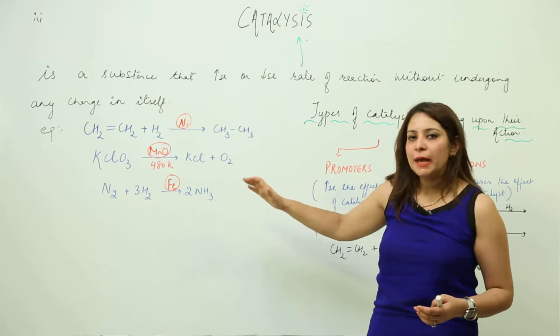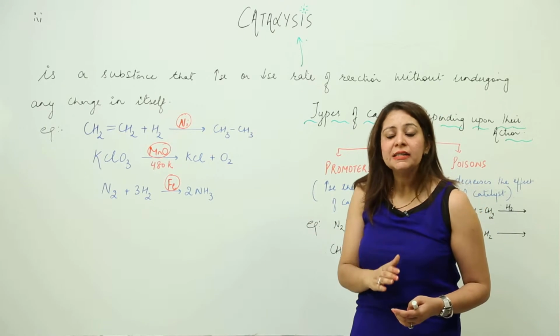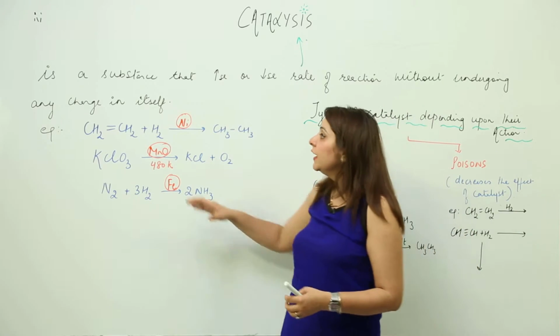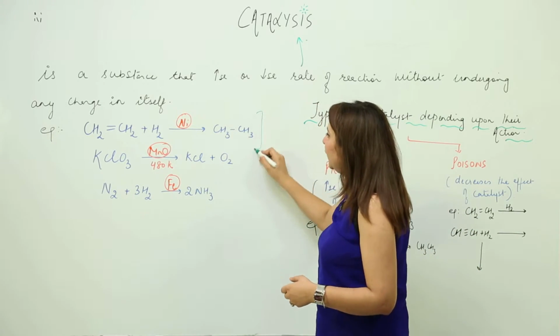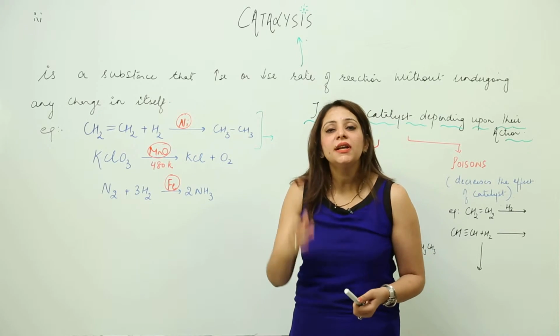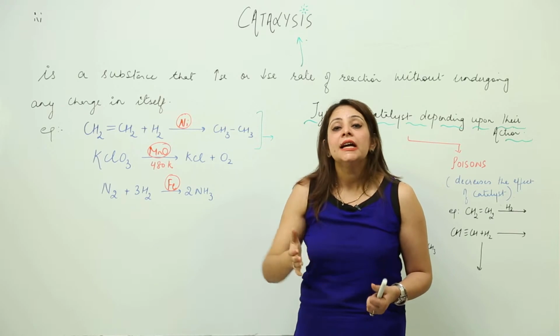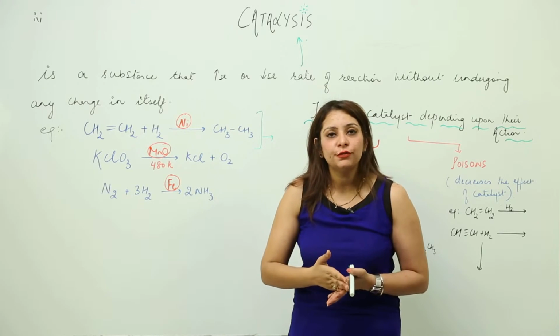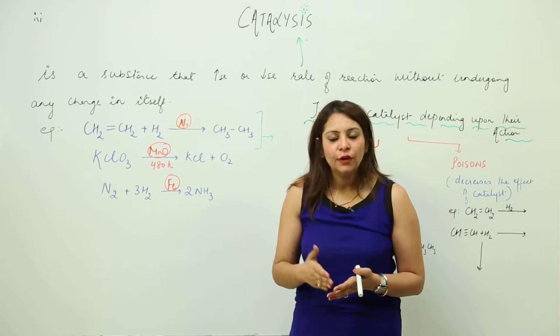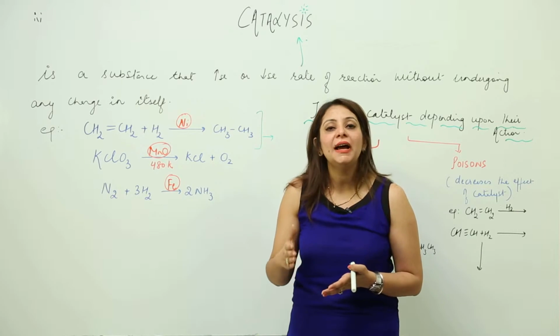Here I have a few examples for you where I am going to show you how a catalyst makes the reaction happen. I think you are familiar with this reaction. This is nothing but hydrogenation of oils. What is hydrogenation of oils? We know that it is the conversion of unsaturated fat into a saturated fat by adding hydrogen.